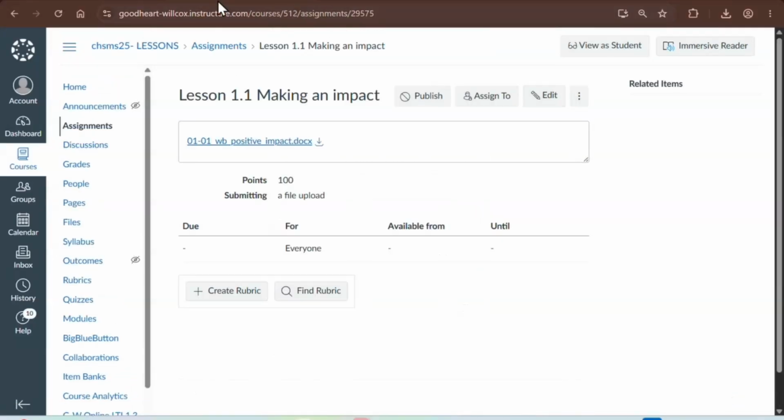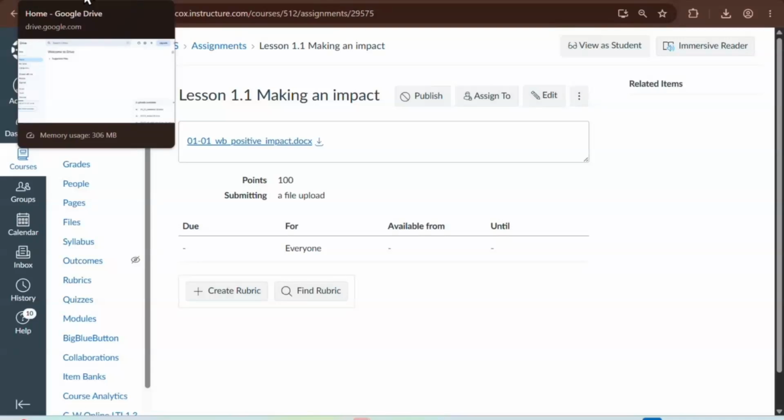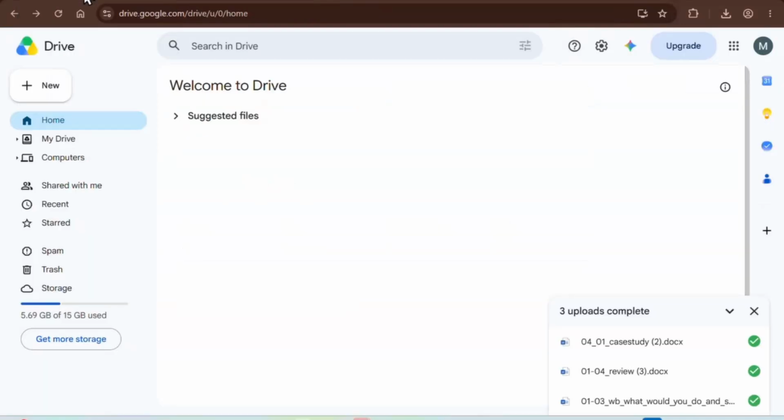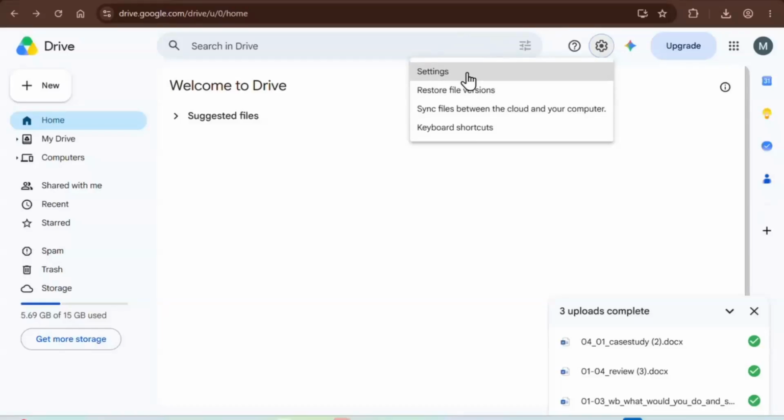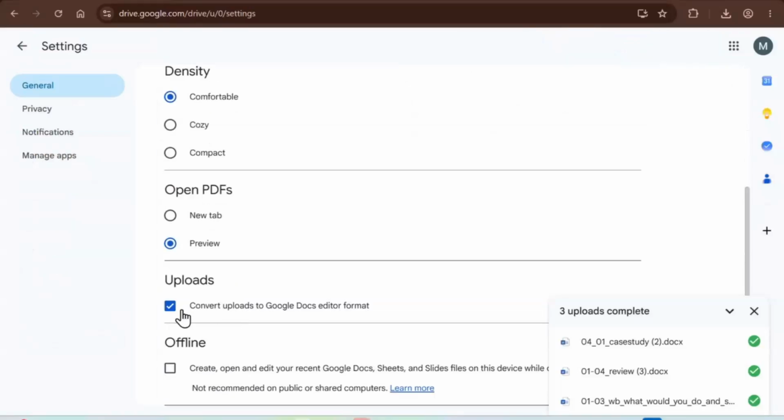Now you may be thinking, what if I want to add it as a Google Doc? The first thing we'll need to do is bring that Word document into our Google Drive. So I've opened my Google Drive, and in the top right corner, I need to check my gear icon first. I'll click Settings, and I'm going to scroll down just to make sure this box is checked for Uploads. By checking this box, anytime you bring one Word document or an entire folder of Word documents into your drive, they'll automatically convert to a Google Doc. So that's going to be a time saver.